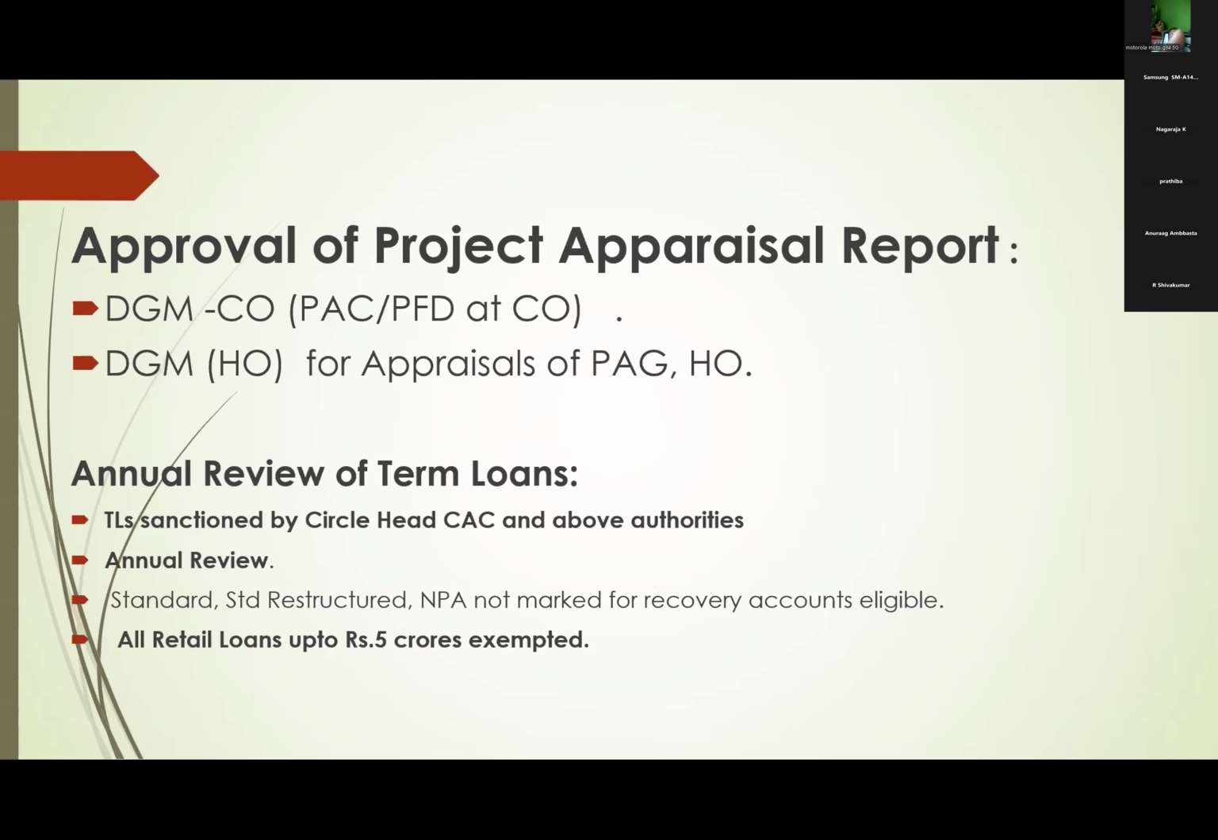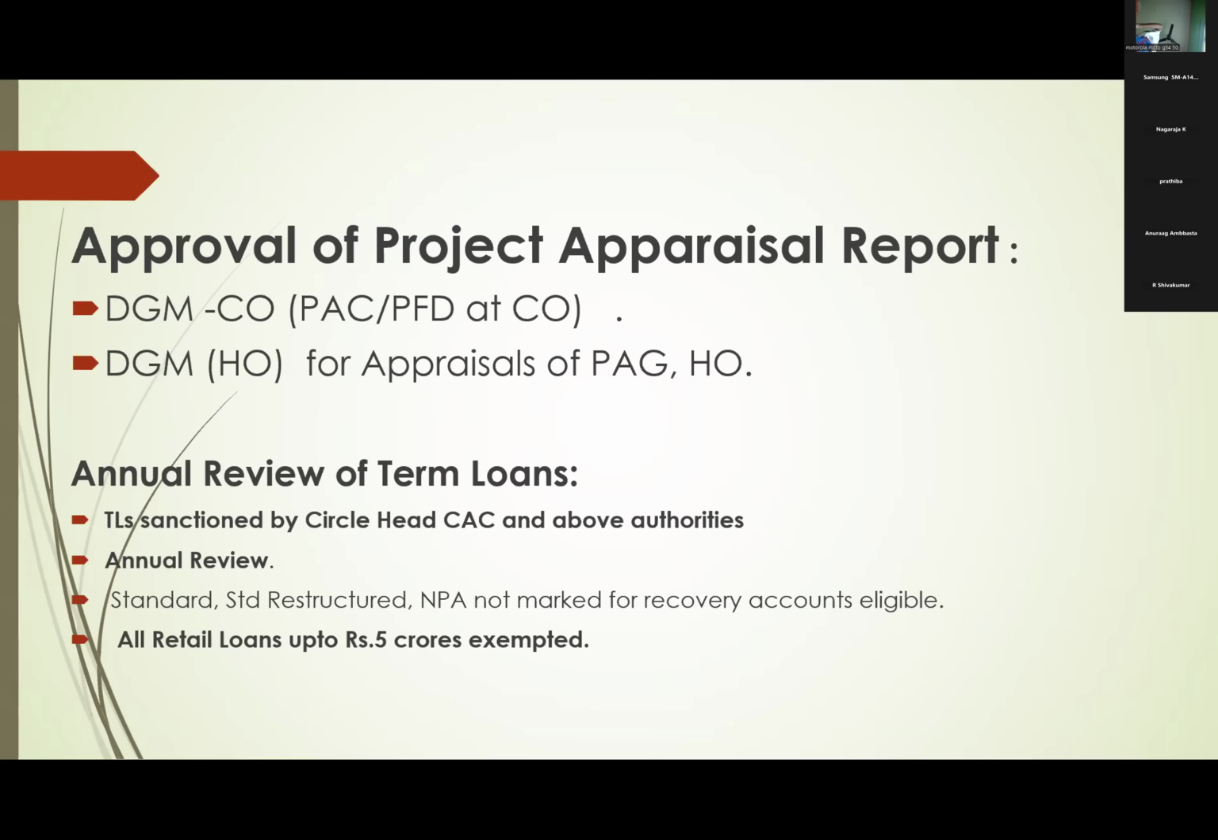Next, approval of this project appraisal report by DGM, Circle Office DGM, or at Head Office GM. Next, annual review of term loans. Term loans sanctioned by Circle Head CSE and above authorities, annual review should be there. Standard, restructured, NPA not marked recovery, these accounts are all eligible. All retail loans up to 5 crores are exempted.